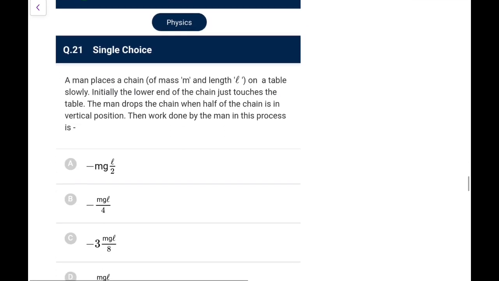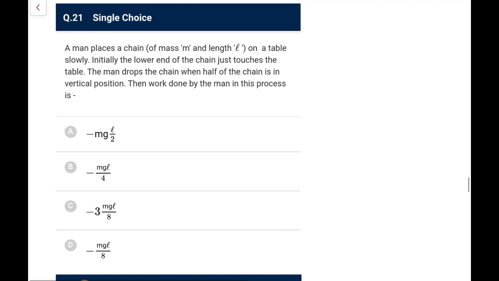Next one. A man places a chain of mass m and length L on a table slowly. Initially the lower end of the chain just touches the table. The man drops the chain when half of the chain is in vertical position. Then the work done by the man in this process is going to be. Okay, so just look at it. First of all, we have a situation, this is the chain hanging like this, lower end touching the table, and this length is L. The man drops the chain when half of the chain is in vertical position.